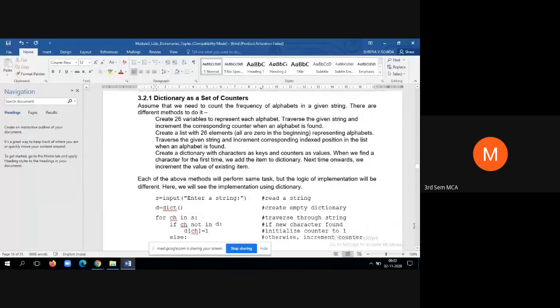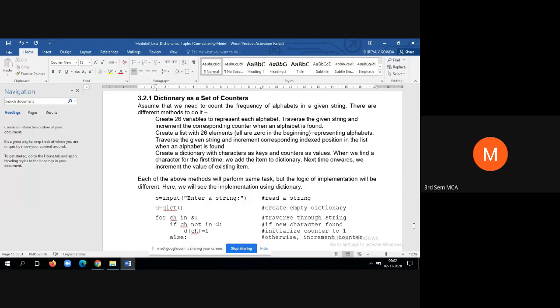So now I was explaining about the dictionary. When you create a dictionary, say the problem is to take a string and find out the frequency of the alphabets within it. The alphabets are considered as the key, and the frequency will be considered as the value.